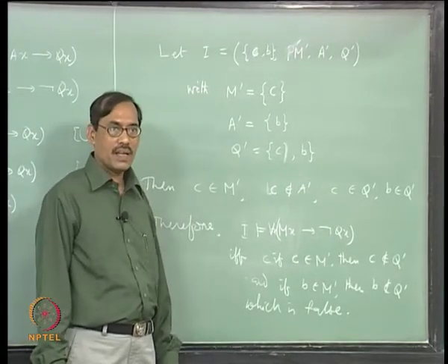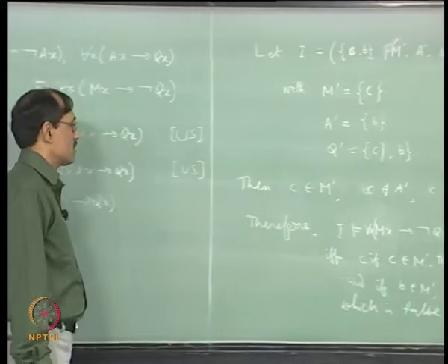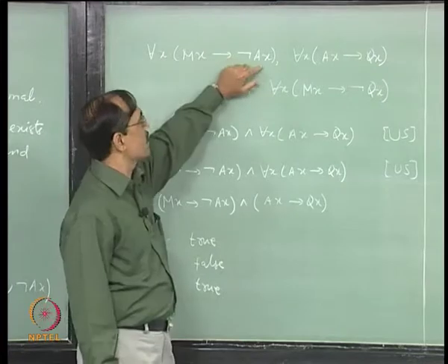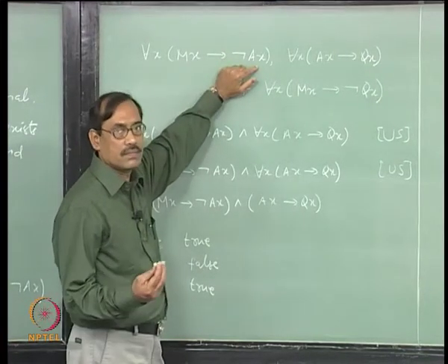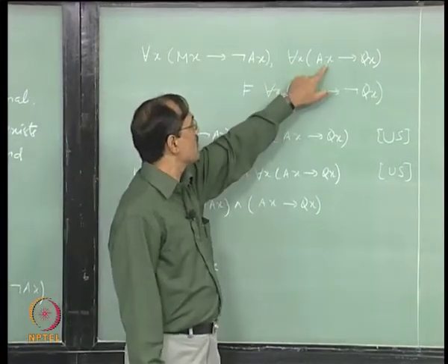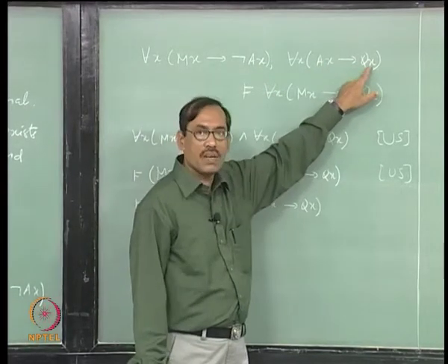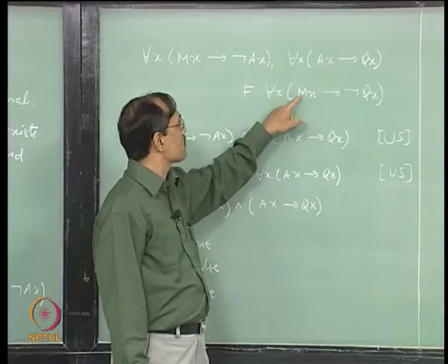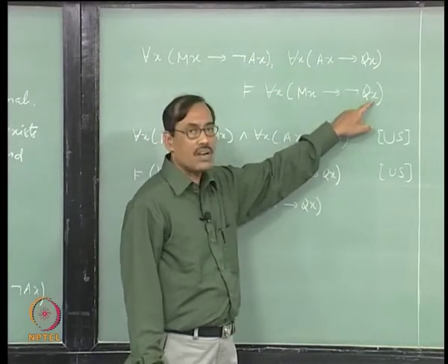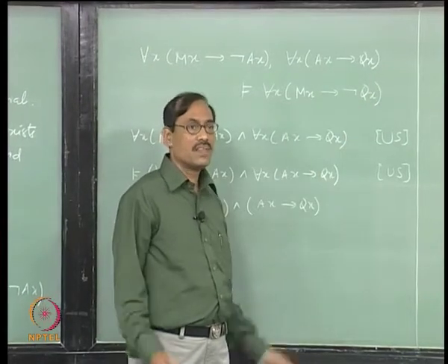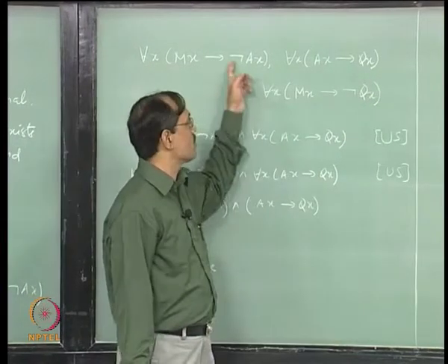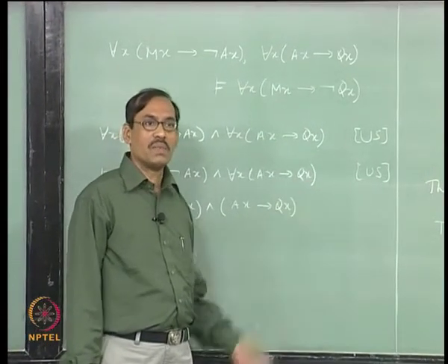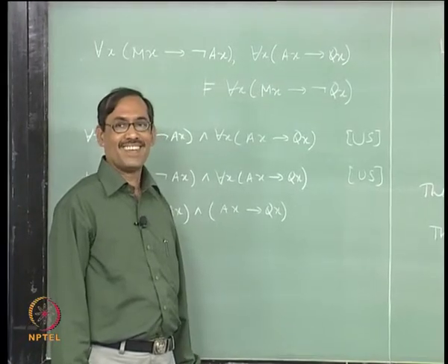Now, is it okay? So, first one let us try to read them. This says if x is a prime number, then x is not a composite number, okay. And this says if x is a composite number, then x is a natural number, yes. And this says if x is a prime number, then it is not a natural number, that is creating problem. So, that is what we wanted, right, both should be true and this should be false. Now, you see it is simplified. So, we start with that interpretation, that might be easier, right.